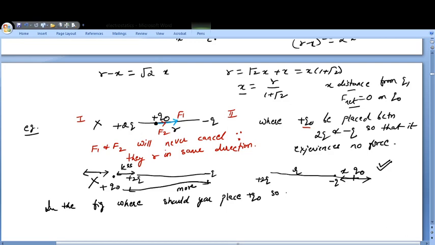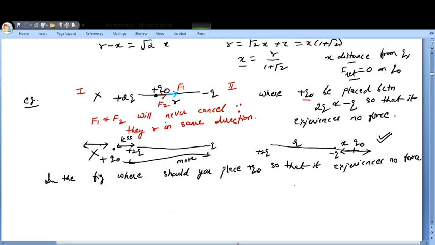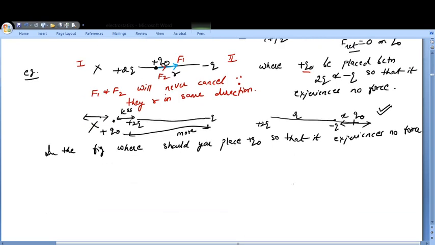Okay, Q naught is plus, so that it experiences no force. Now see, the difficulty level of this numerical has increased. Why? Because I am not telling you that it has to be kept in between or on the right or left. So again, first you have to analyze the situation.